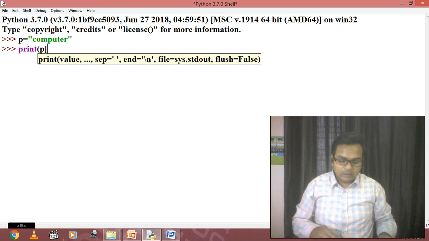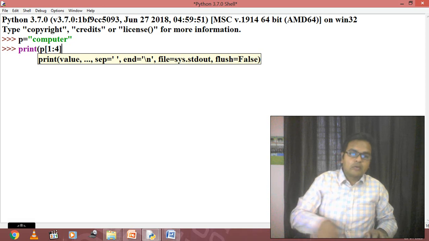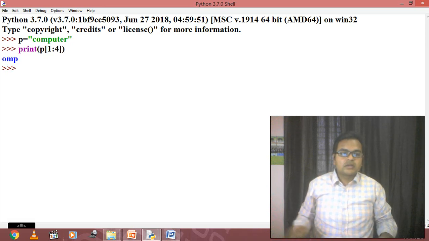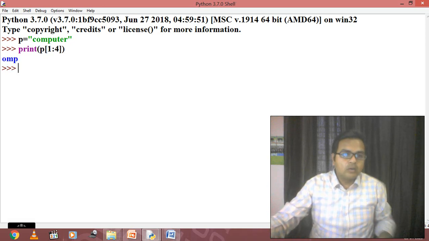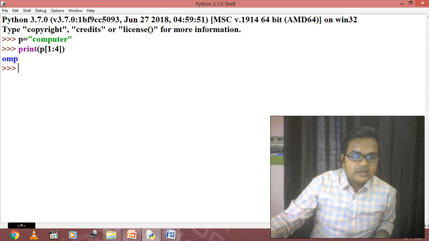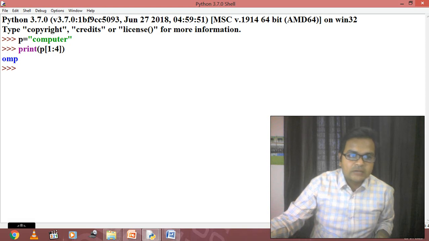Now if I'm giving 1:4 and then I'm going to close the bracket, so what should be the answer on the screen? Just check it out. OMP. OMP का मतलब है C is 0 position, 1 is O, M is 2, P is 3 and 4 is U. That means 4 minus 1 is 3, so OMP. That's why OMP is coming.